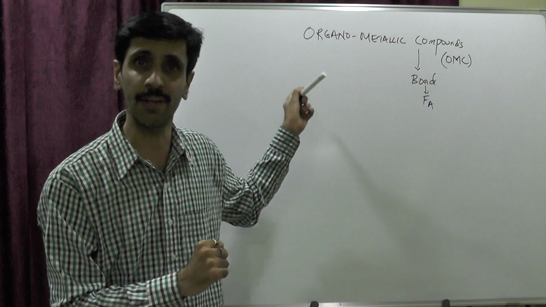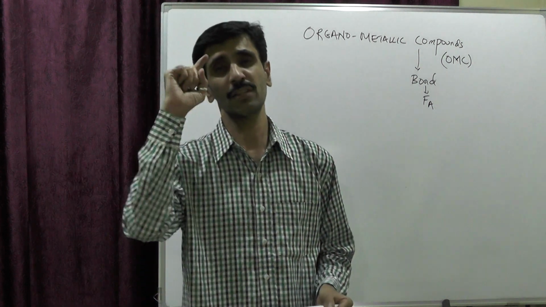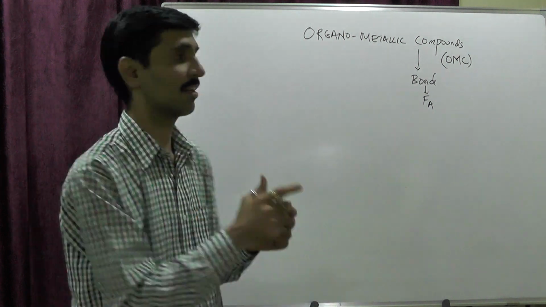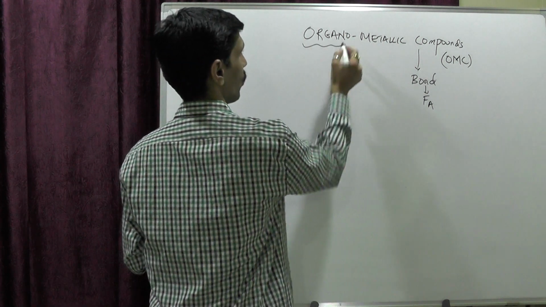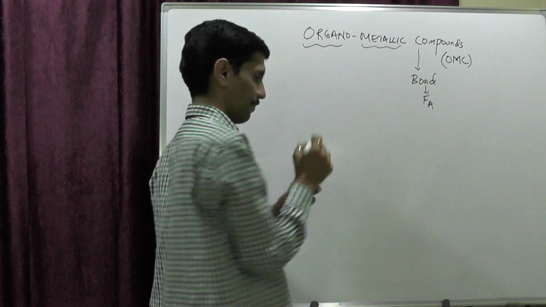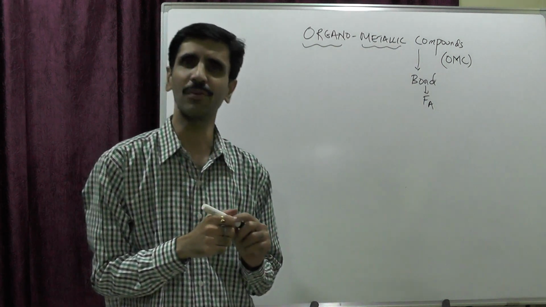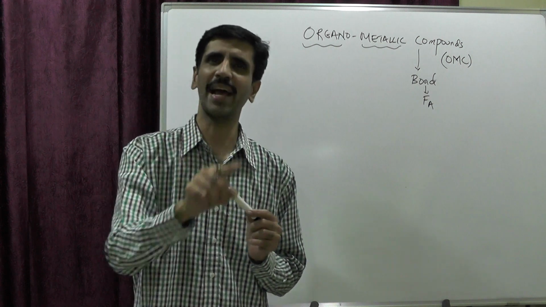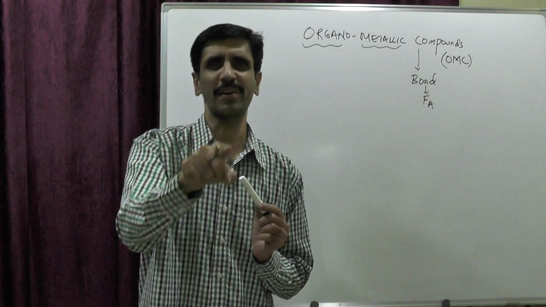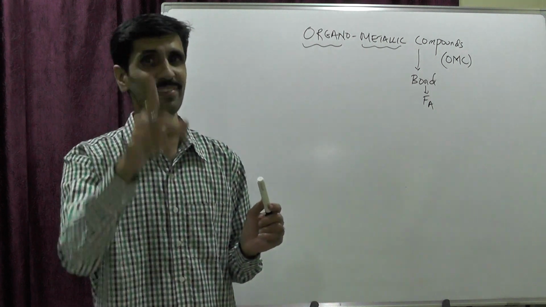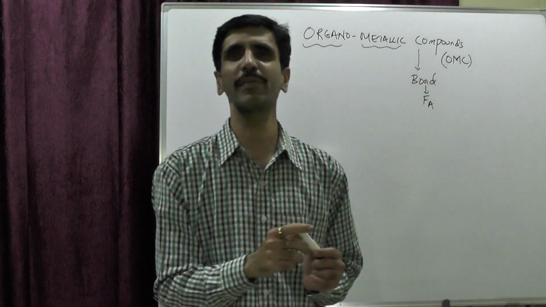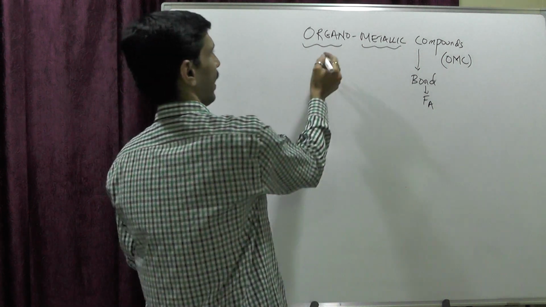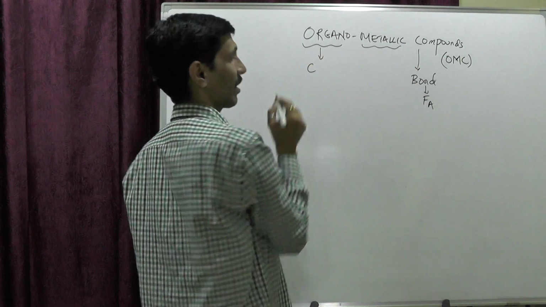Same thing is applicable over here as well. The two species I am talking about in organometallic compounds are, first one organo and the second one metallic. Now when I talk about organo, it resembles organic. And when you talk about organic, the very first element which comes into your picture is carbon.